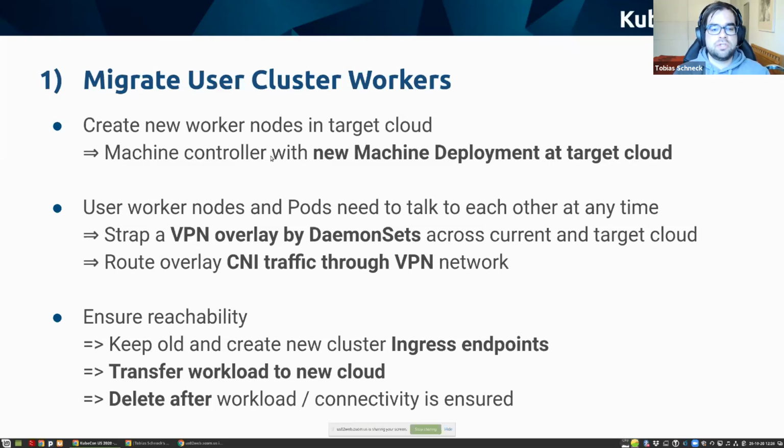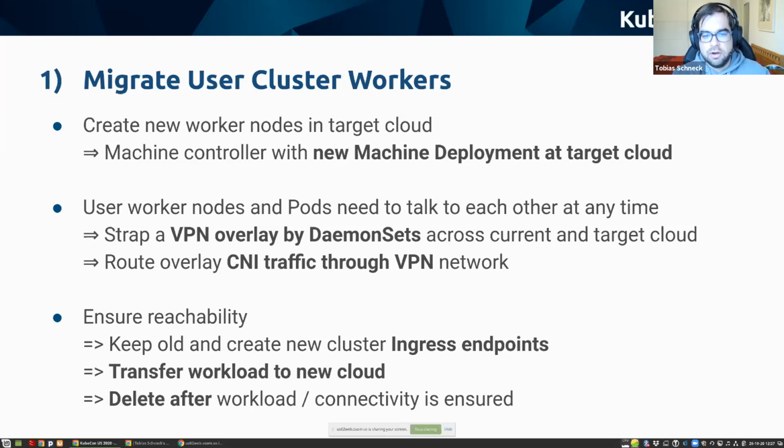We're using the so-called machine controller in Kubermatic Kubernetes, and this controller can create workers based on CRDs called machine deployments. A machine deployment is similar to the deployment of pods. It's a deployment of machines. And if we change that and give the machine controller a new specification, we can create the machines in the new cloud.